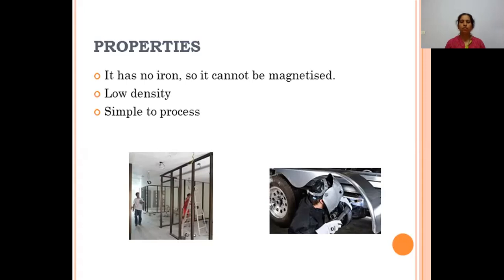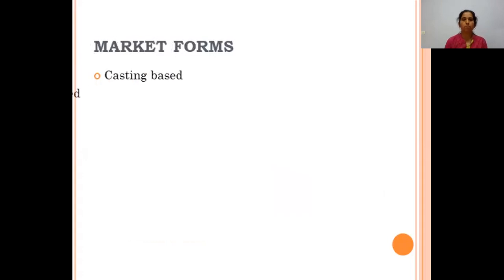It is also very effective in extreme freezing climates, because other metals become brittle in freezing climates, whereas aluminum does not become brittle. It performs better even in extreme climates. It can be finished with good finishes. It can be anodized. It can be painted. Many other advantages are there of aluminum.